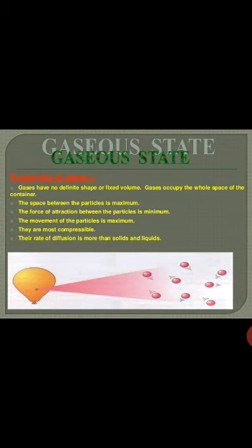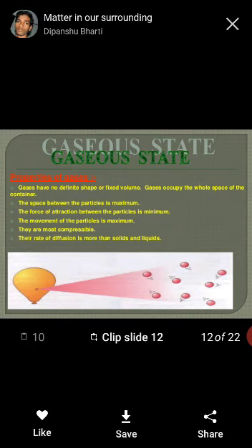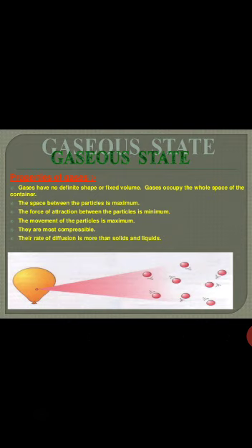The space between the particles is maximum. The force of attraction between the particles is minimum. The movement of particles is maximum. Every point is interrelated to each other. See, the movement of the particles is maximum. Why? Because the space between the particles is maximum. And why is the space between the particles maximum? Because the force of attraction is minimum.